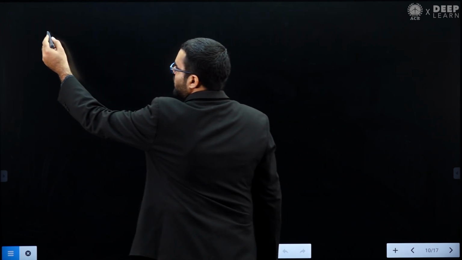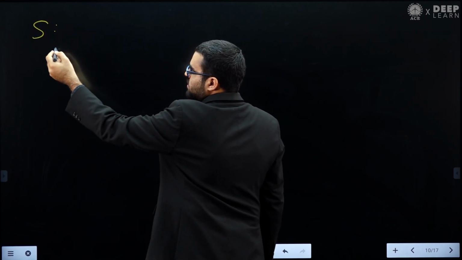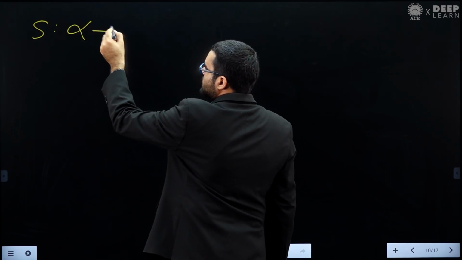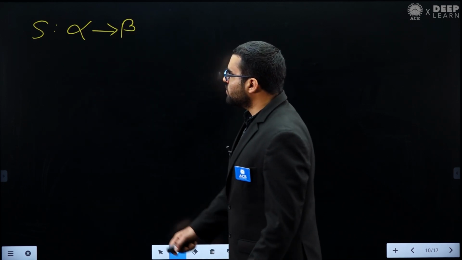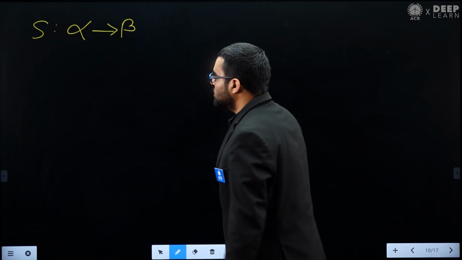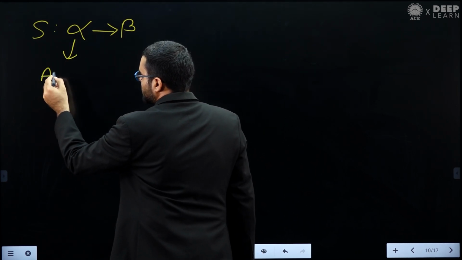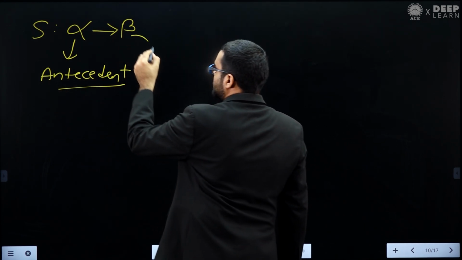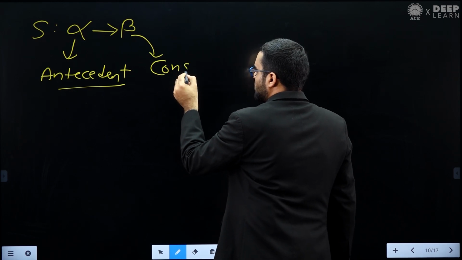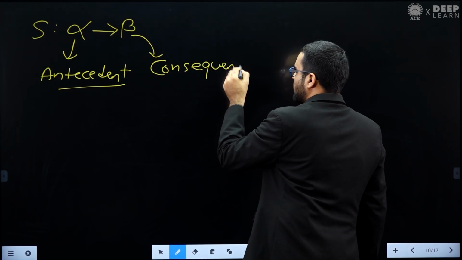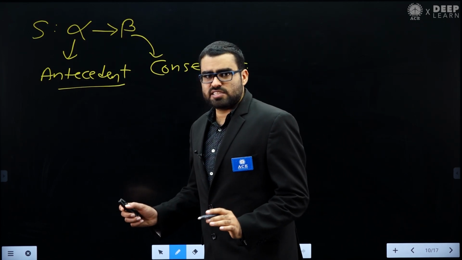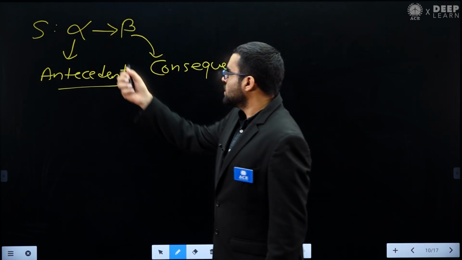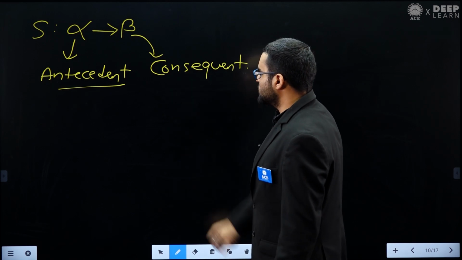So what we have is S, and this S is an implication statement. For example, if you have an implication statement alpha implies beta, then this alpha is called the antecedent, and this beta is called the consequent. In any implication statement, when you have alpha implies beta, alpha implies beta, then alpha is called the antecedent and beta is called the consequent.